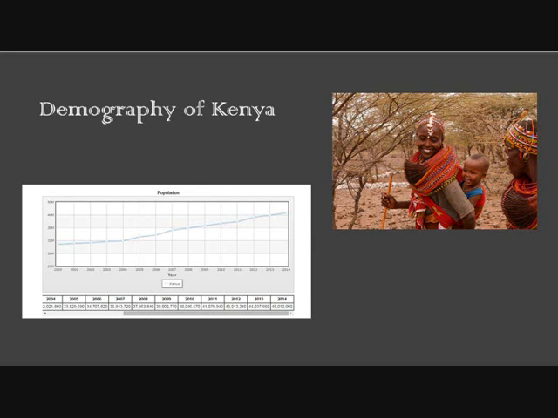Here you can see the demography of Kenya. You have to take into account the effects of excess mortality due to AIDS. This can result in lower life expectancy, higher infant mortality, higher death rates, lower population growth rates, and changes in the distribution of population by age and sex.